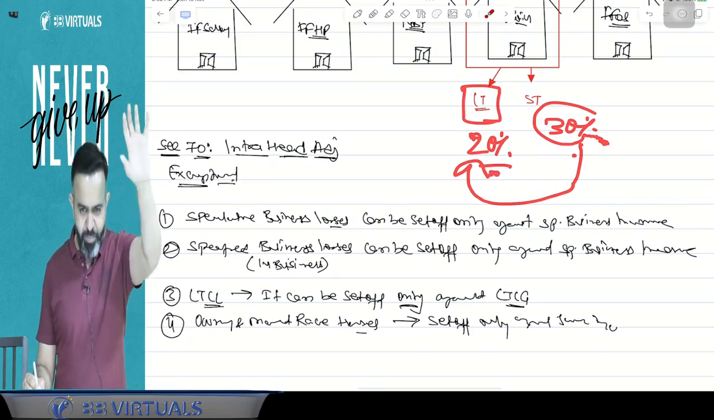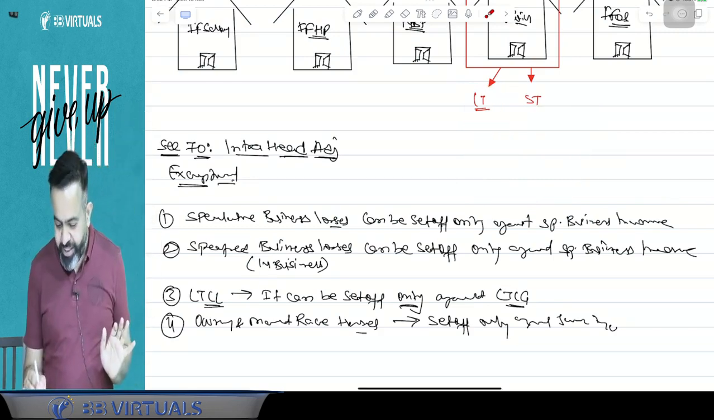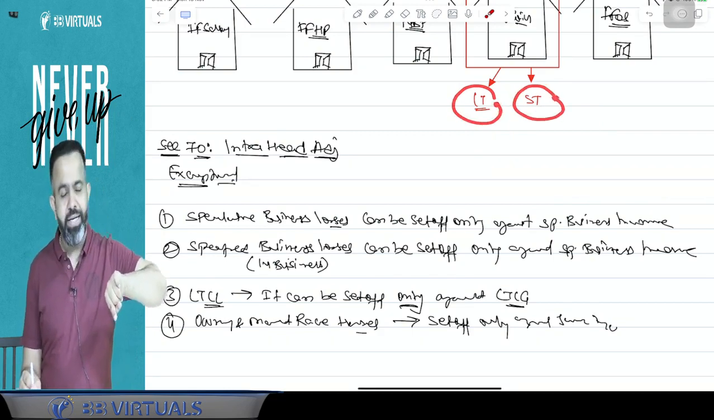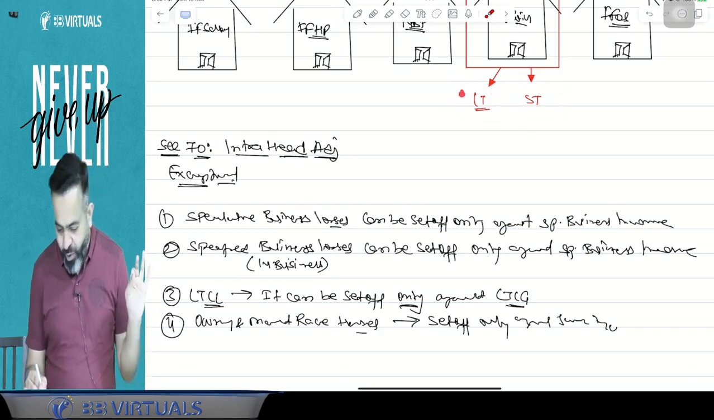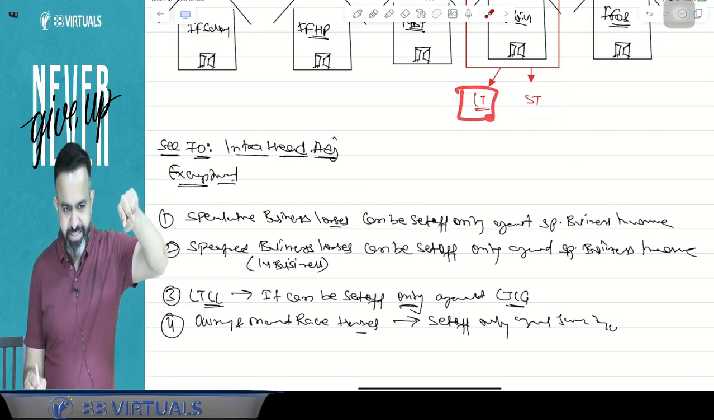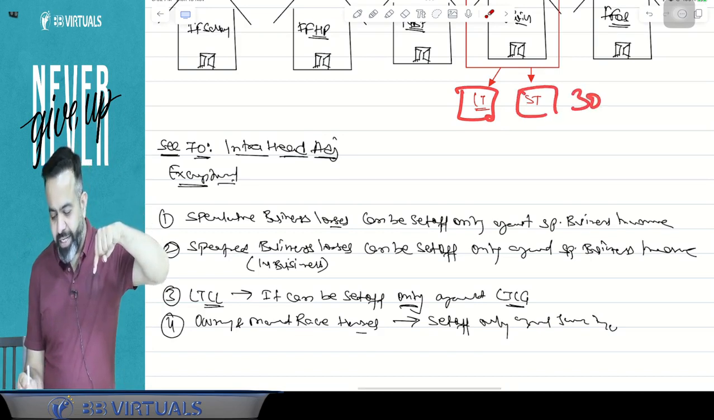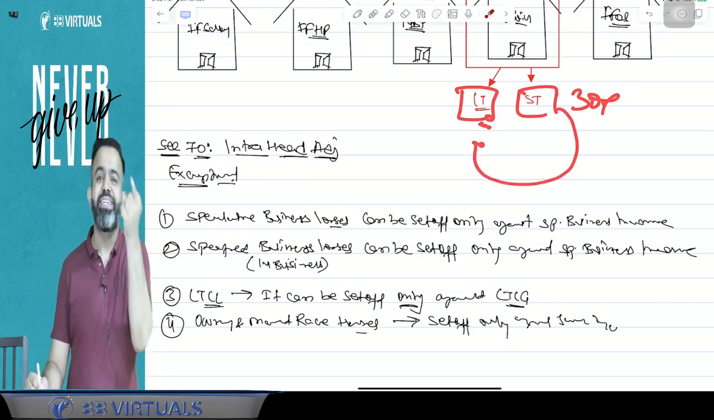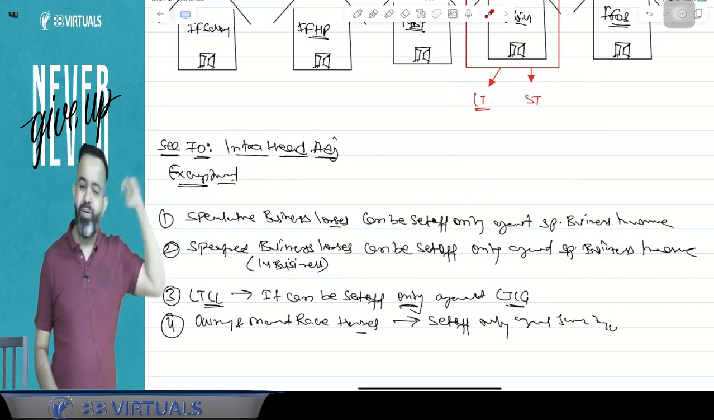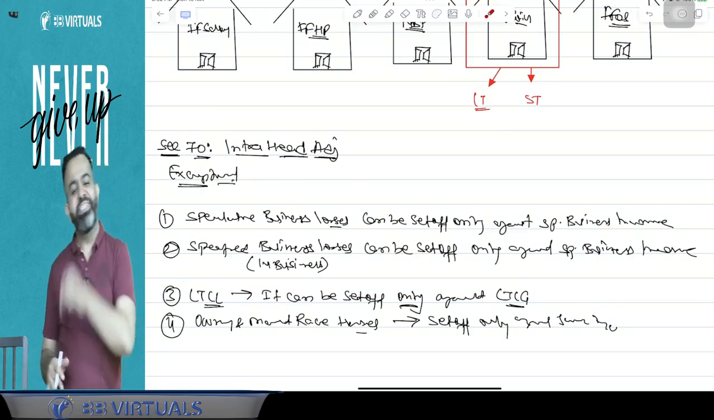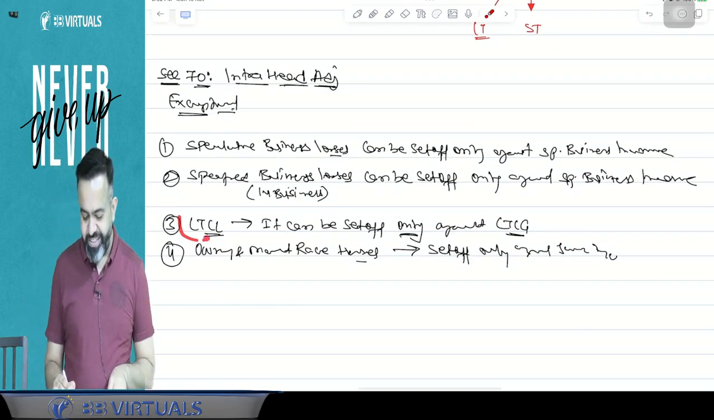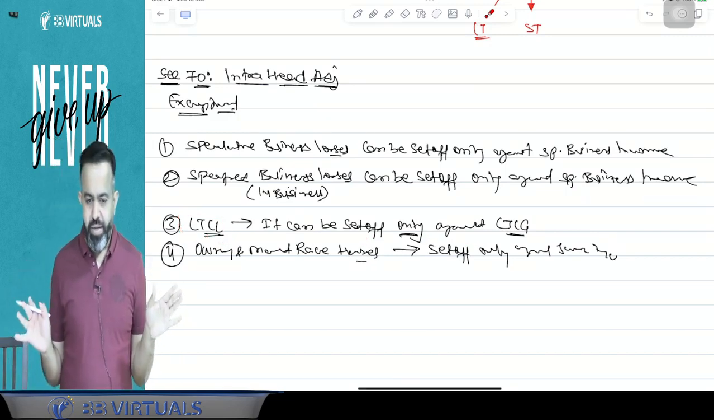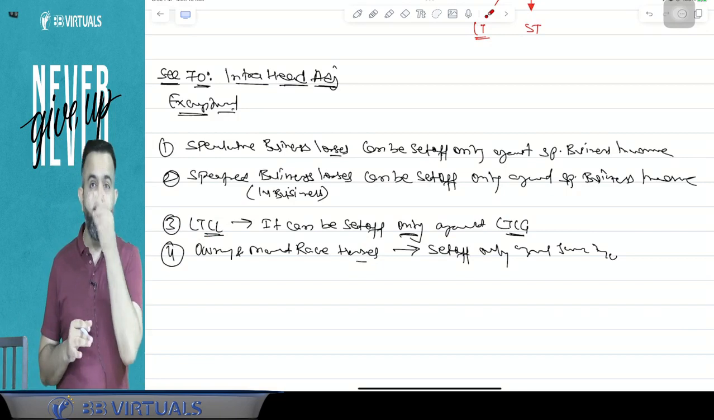Suppose the government allowed you to set off the long-term capital loss against the short-term capital gain, then people would be so happy, because long term is practically taxable at 20% and short term is taxable at 30%. So 20% income losses would be allowed to set off against 30%. Then people will be happy and the government will be at a loss. So that's why the government says that if there is a long-term capital loss, we will allow it to be set off only against long-term capital gain.